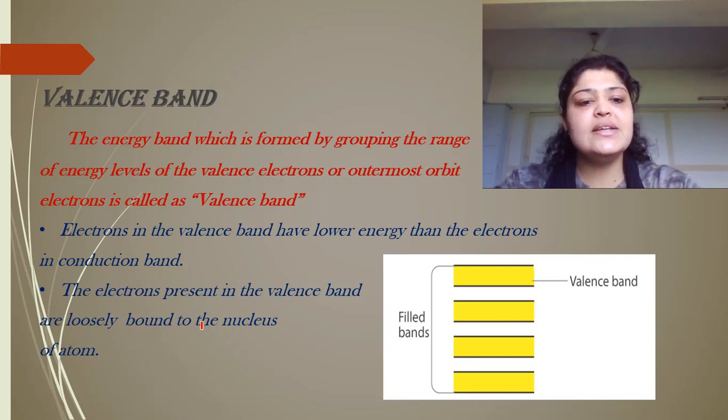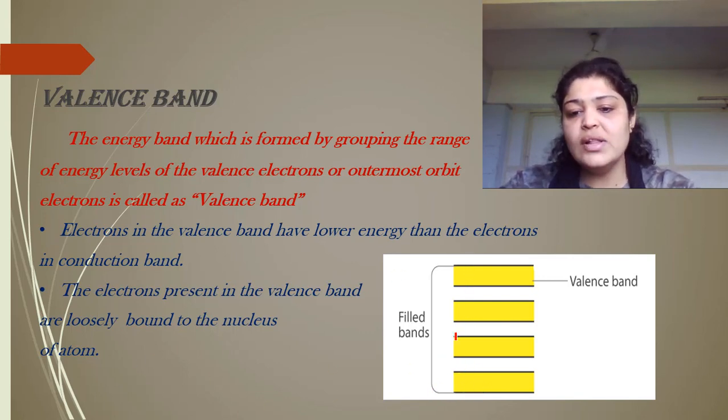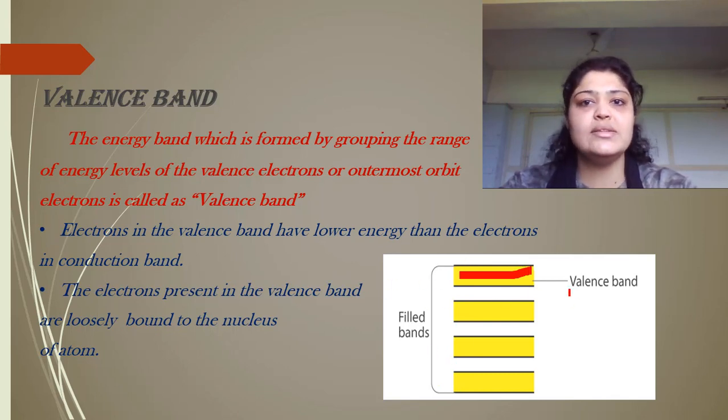The electrons present in the valence band are loosely bound to the nucleus because the attraction is loose or weak. That is the reason the shifting of energy is occurring. Now this diagram just represents the bands. All these are filled bands, and out of the filled bands, the topmost is called the valence band. Suppose there are 4 orbits in an atom: this is the first orbit, second orbit, third orbit. They are also filled, but the outermost filled one is called the valence band.